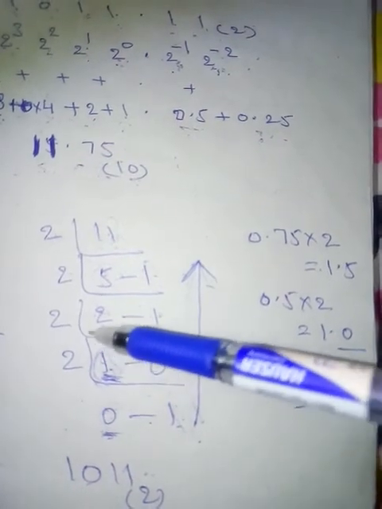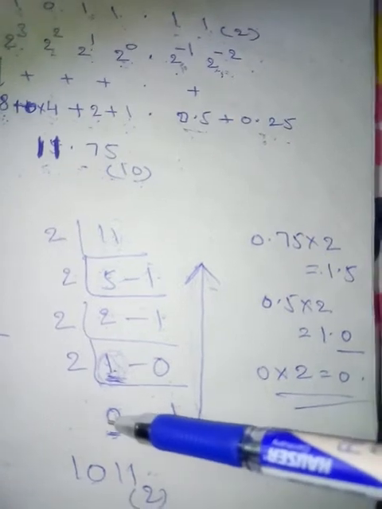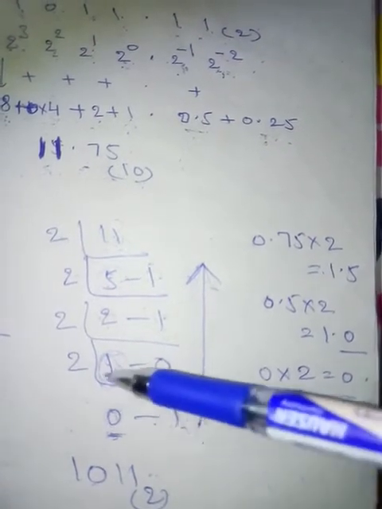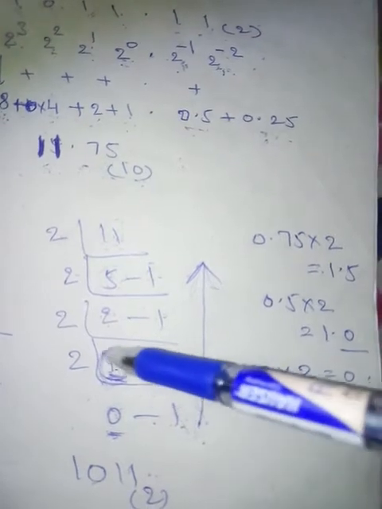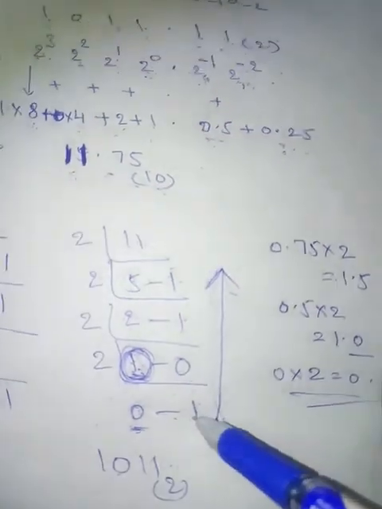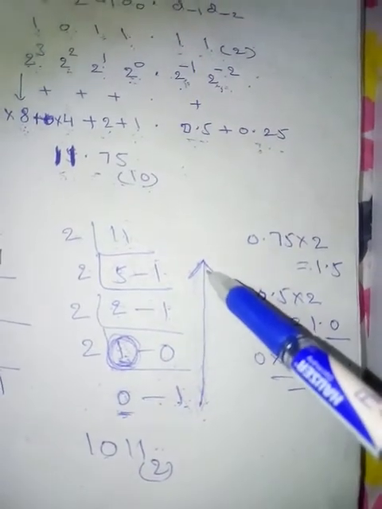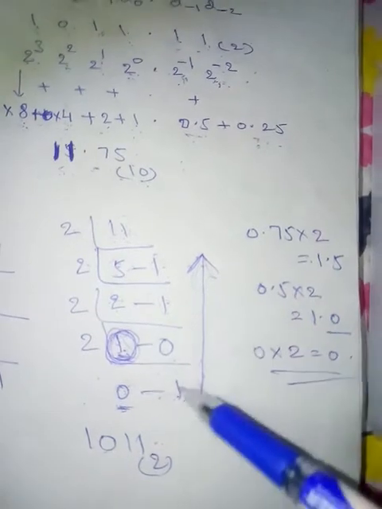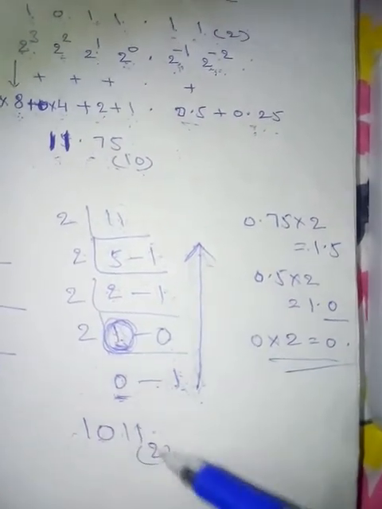We have to divide until we get 0 here. When we get 0, the last remainder is 1. After that, collect these remainders from bottom to top: 1, 0, 1, 1. Write the base 2.